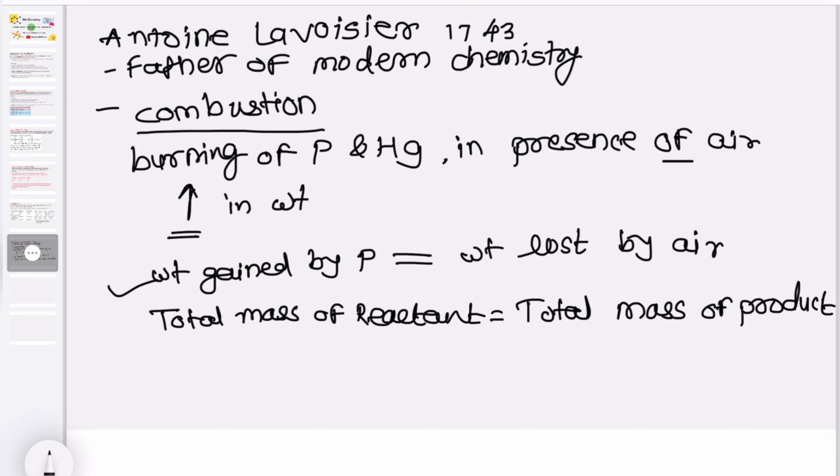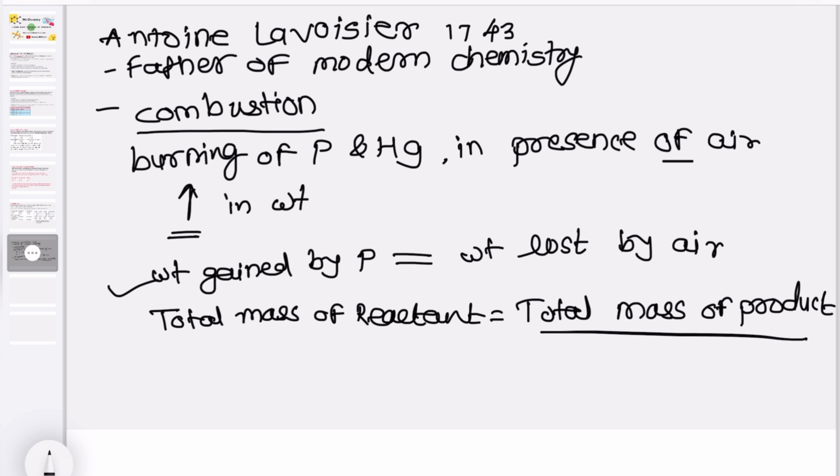Product is the weight lost by the air and the formation of ash of that metal. So he proposed that the total mass of reactant is equal to the total mass of product.